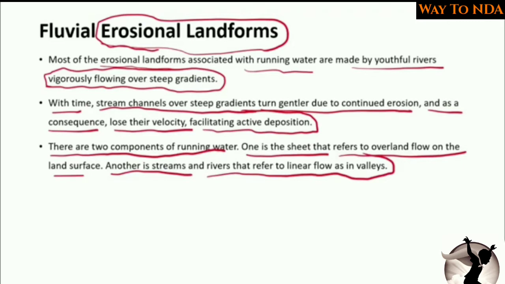That means when rain is falling on the earth, water accumulates and flows as a sheet, and that is also a type of running water. The second is a stream of water, that is the streams and rivers. They have a proper channel, they follow that channel, and they create different types of structures.